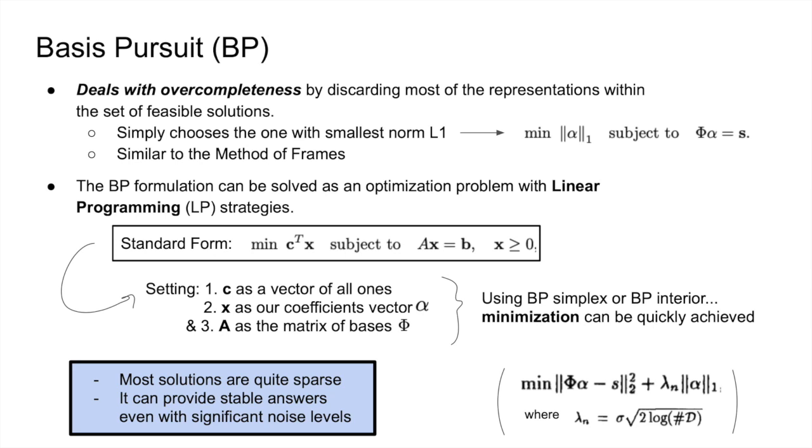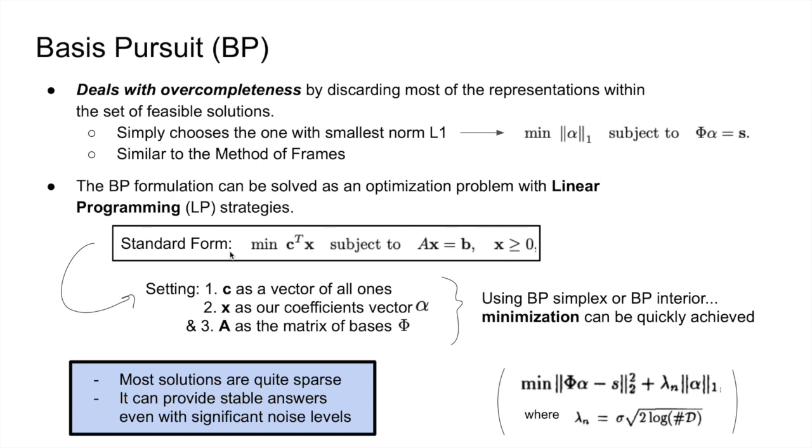As I understand it, this basis pursuit method requires more sophistication than the method of frames, but it is still solvable once you consider its connections to convex linear programming. So the standard form of a constrained linear programming optimization problem is shown on the screen.